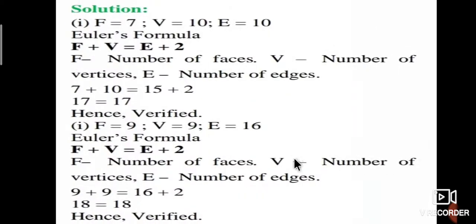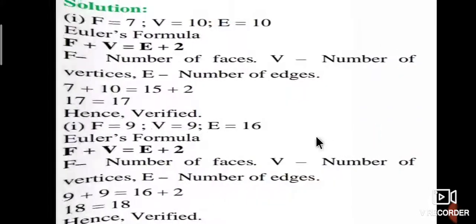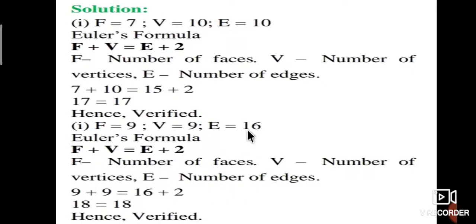The number of vertices is 9. Now the edges: 1, 2, 3, up to 16. The number of edges is 16.